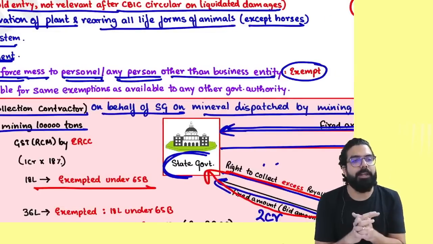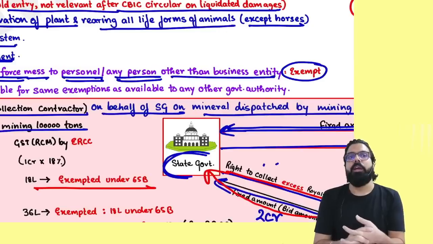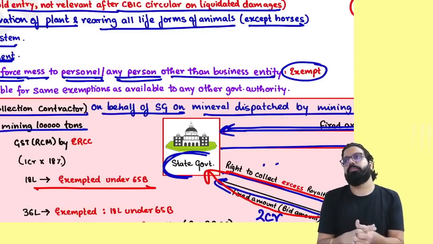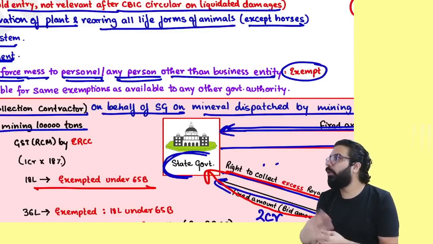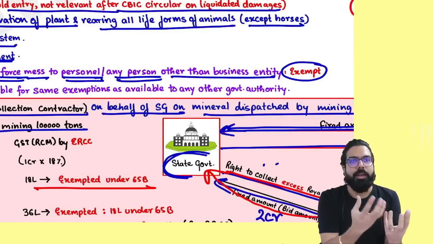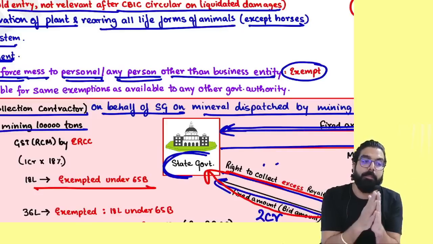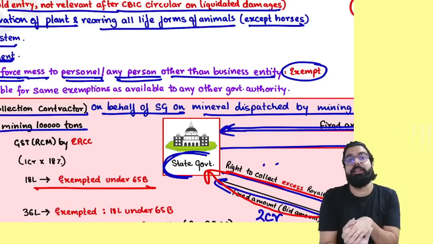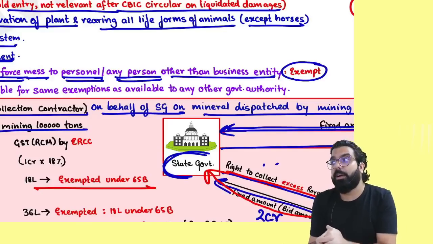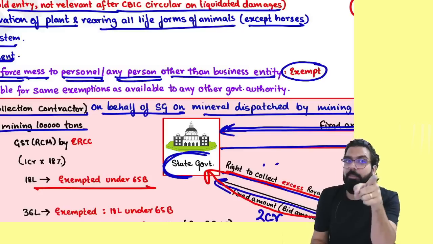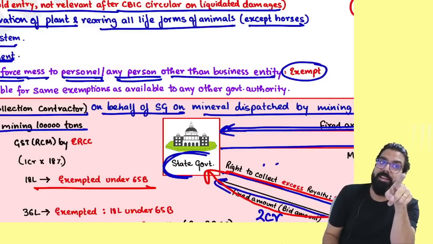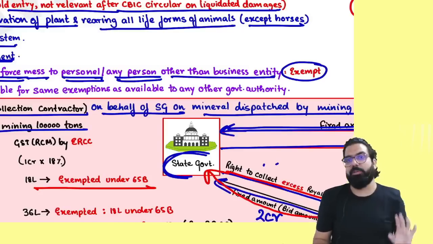You know Indian Army or police force mess, in all these messes you can go and stay and they will charge you a small amount. What they are telling is that it will always be exempted. But if these services are given to whom? A business entity, then it is taxable under RCM. RCM will come when the business entity is big plus the amount is more than 5,000.